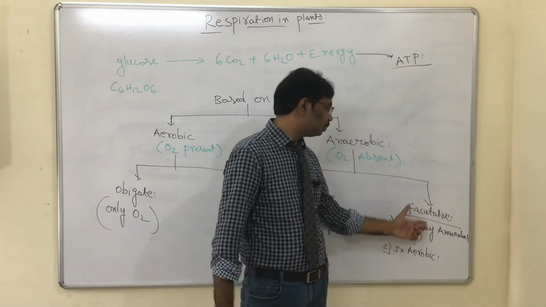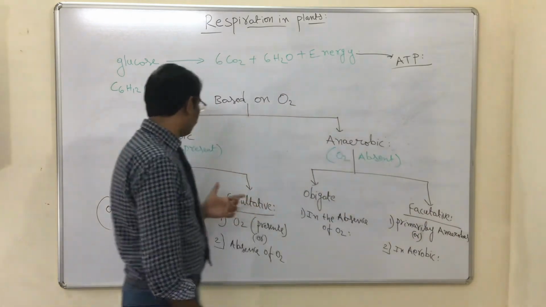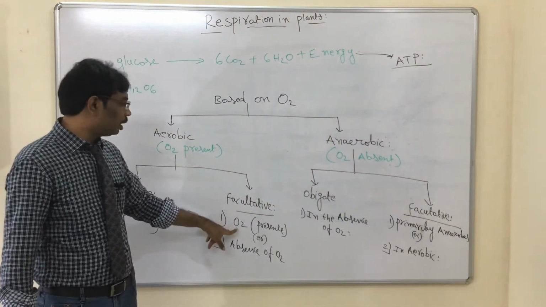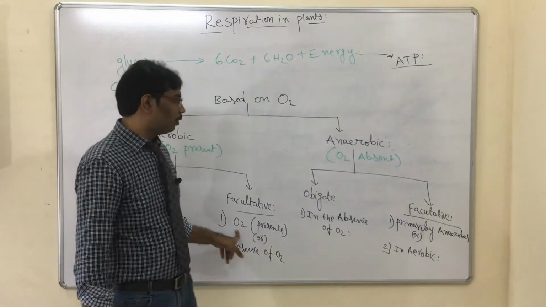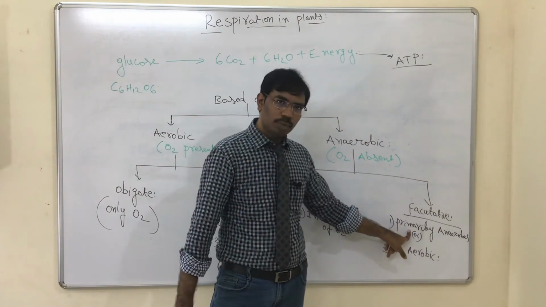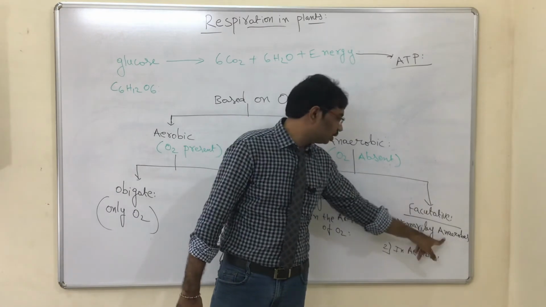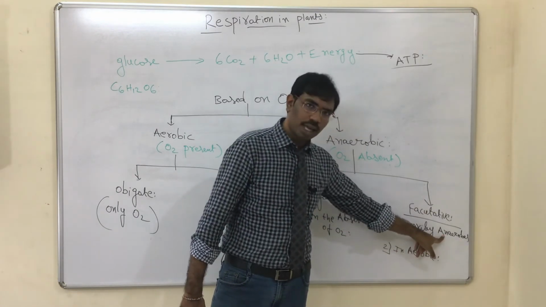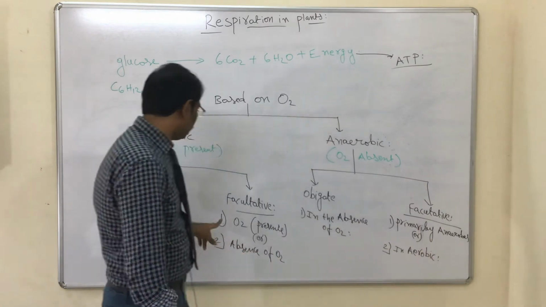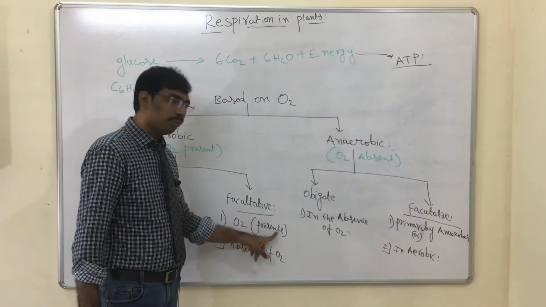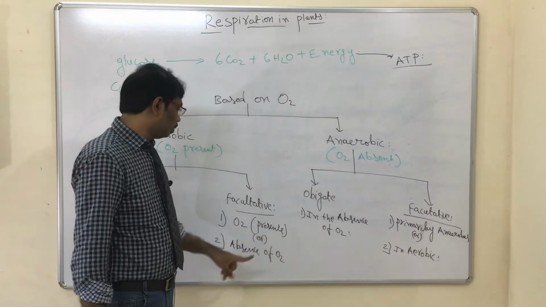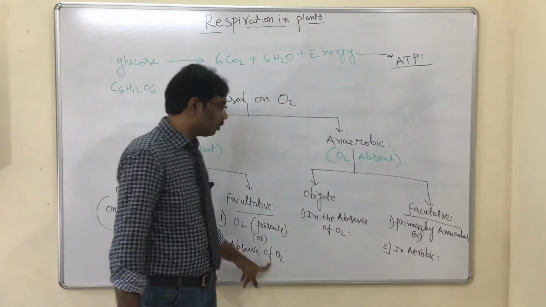So that is the difference between the facultative anaerobe and facultative aerobe. For a facultative aerobe, the primary importance is the presence of oxygen, but it can survive in the absence of oxygen also.